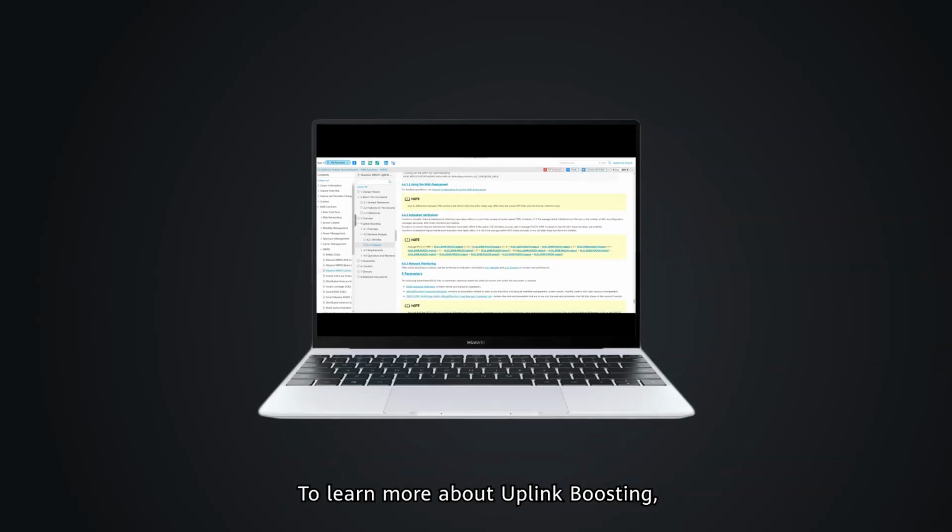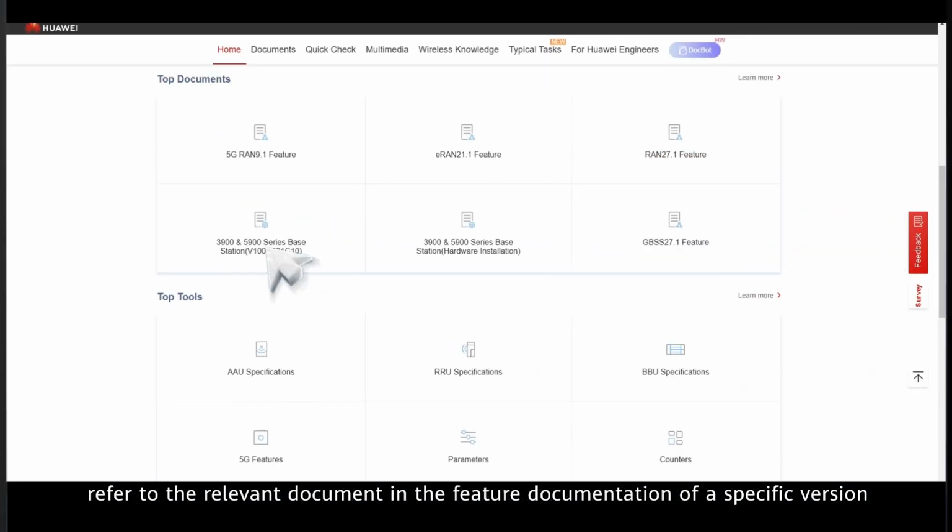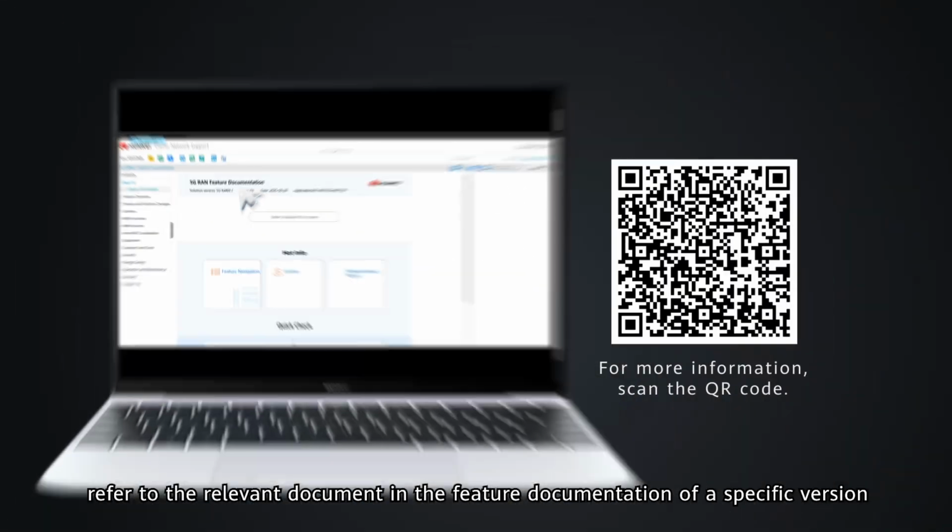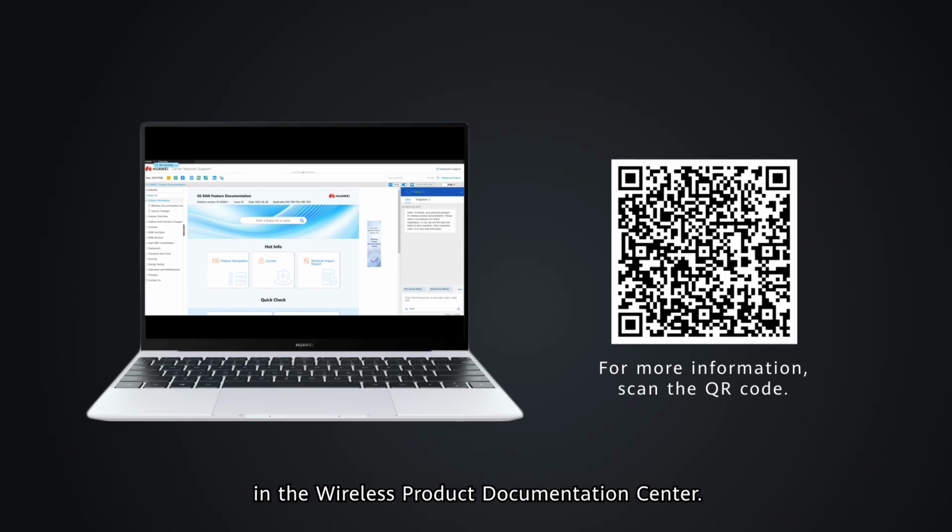To learn more about Uplink Boosting, refer to the relevant document in the feature documentation of a specific version in the Wireless Product Documentation Center.